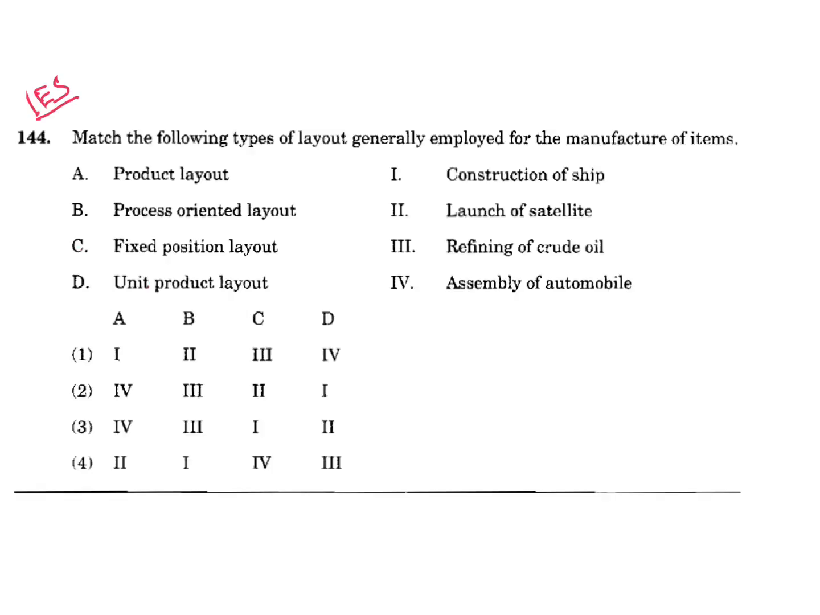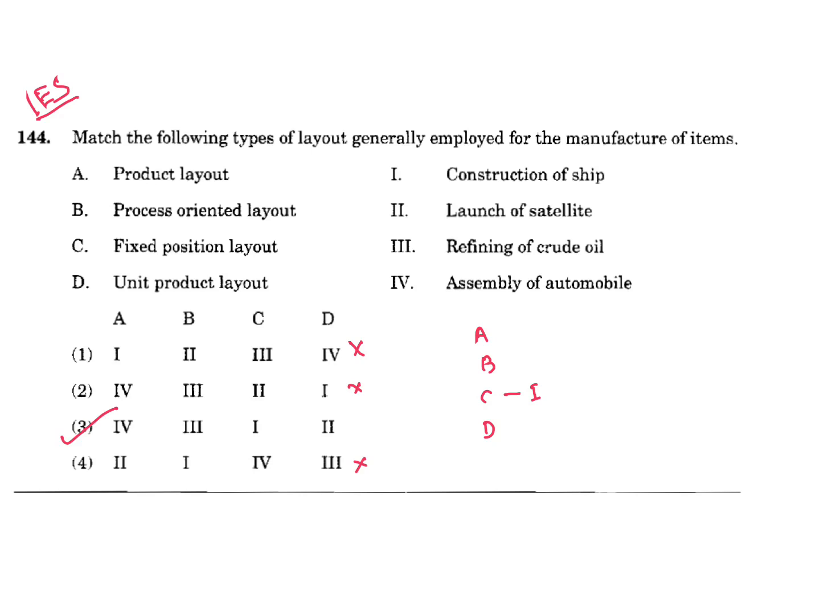Question is, match the following types of layout generally employed for the manufacture of items. List 1 and list 2 you have to match. So, fixed position layout, construction of ship. C fixes I. So, all other are not possible. Only 3 follows. You can check others.